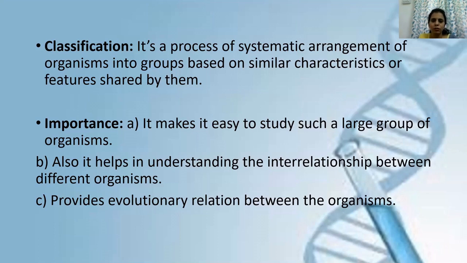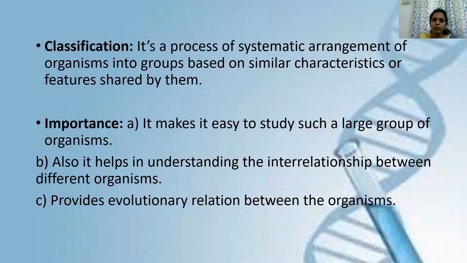For example, there are two organisms and they belong to two different species or two different groups, so there might be some similarities or some differences between them. Okay, so in order to understand the similarities and differences between those two organisms, classification is important. Then the last importance of classification is it provides the evolutionary relationship between organisms. Now, what is the meaning of evolutionary relationship here? It helps us in understanding whether two particular organisms belong to a common ancestor or different ancestors.